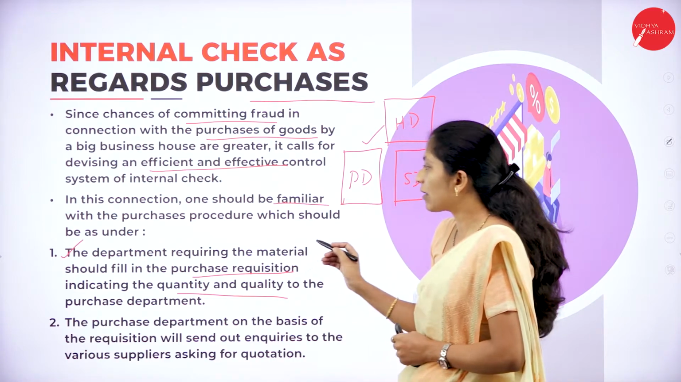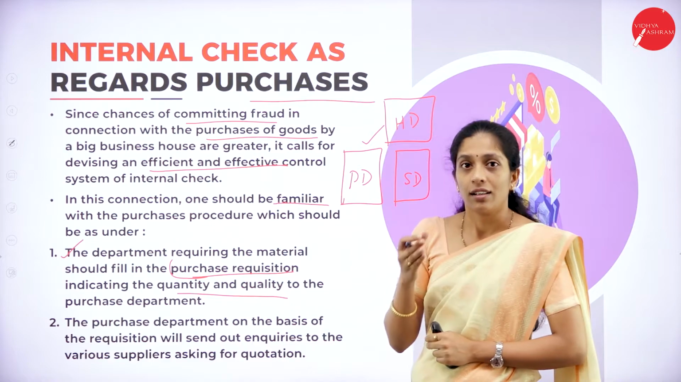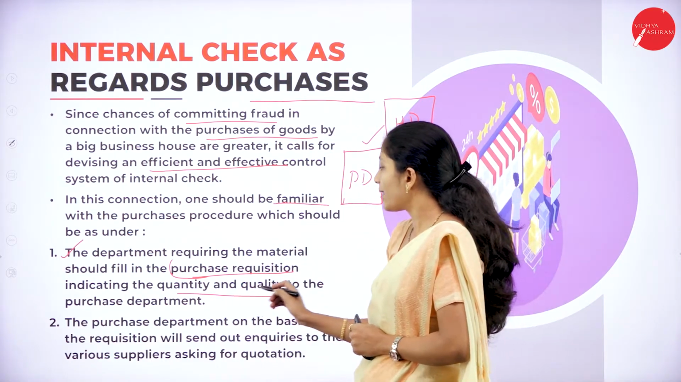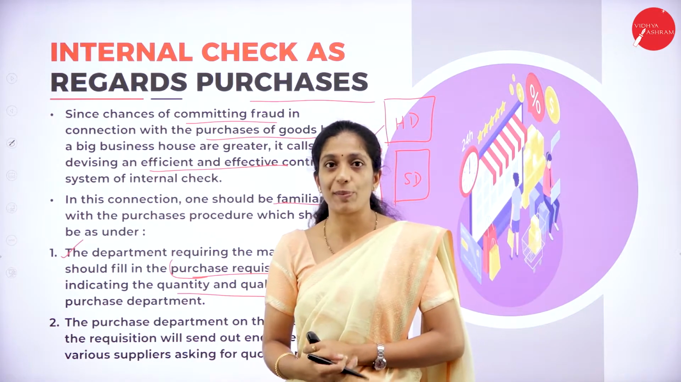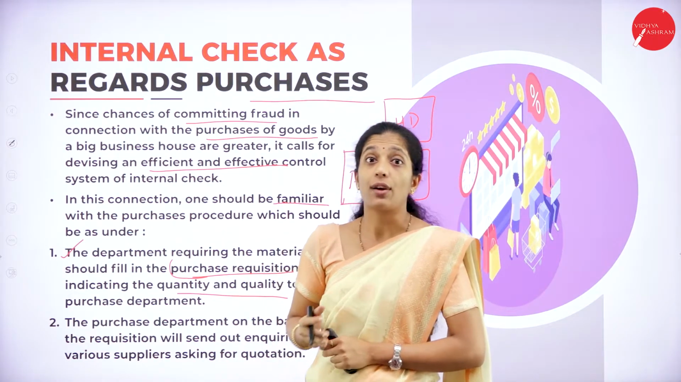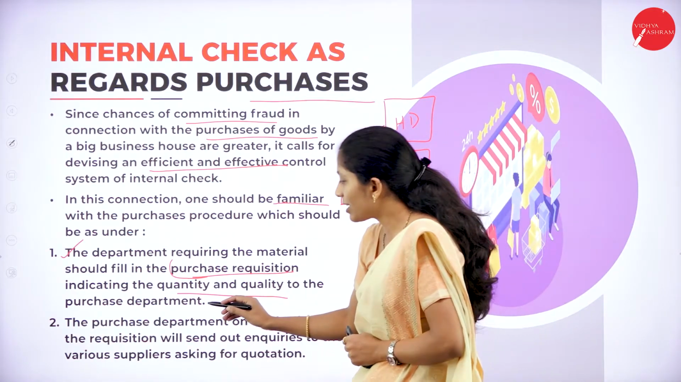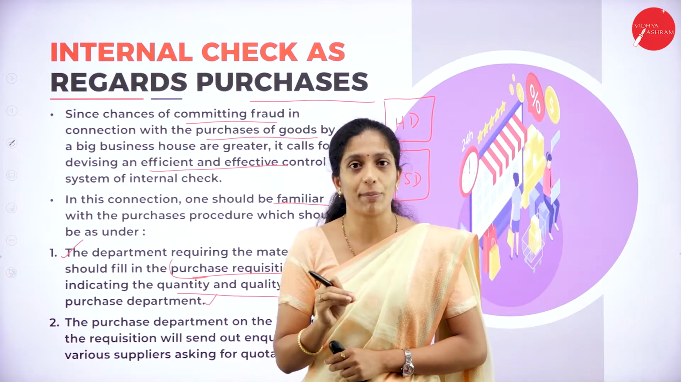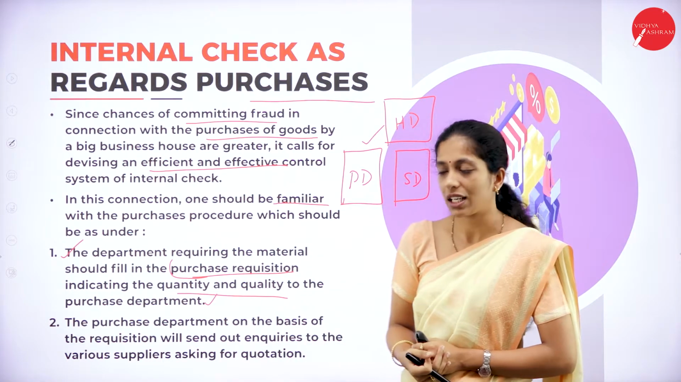So the department requiring the material should fill the purchase requisition, that is, asking for the requirement of material, indicating the quantity as well as quality. Of course, what is the quantity of material required? It may be 1000 units or 2000 units, right? So what is the quantity required and what is the quality of material required for the department? This step has to be taken into consideration first, that is, the requirement of the department.